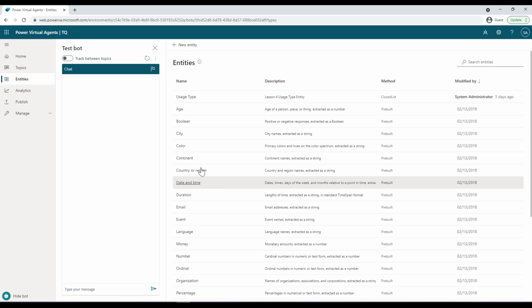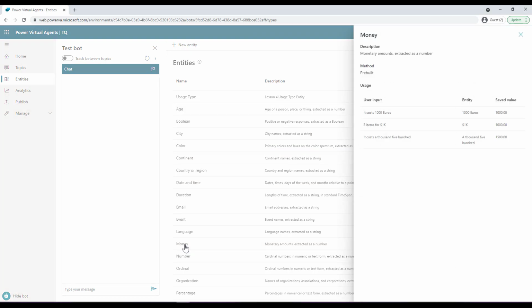Now, apart from these pre-built entities, we can also create a custom entity. But before creating a custom entity, let's just see a pre-built entity. For example, let's open the money entity. When you click over here, it will open the details panel for this entity. Here you can see an explanation of the entity and the ways it can be used to look for information related to money or currency from a user's input.